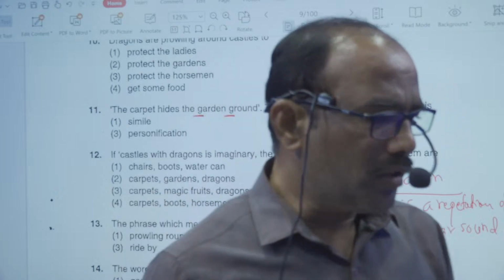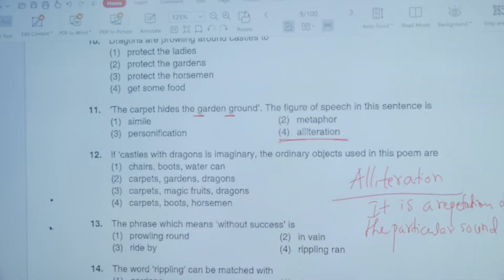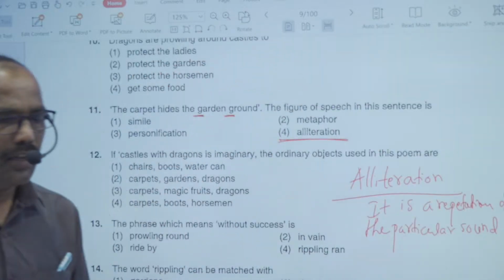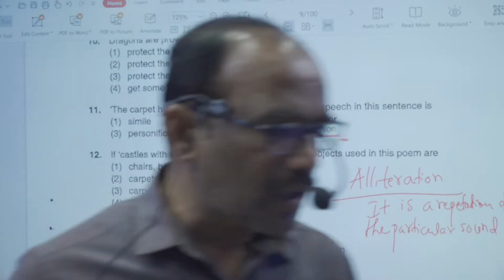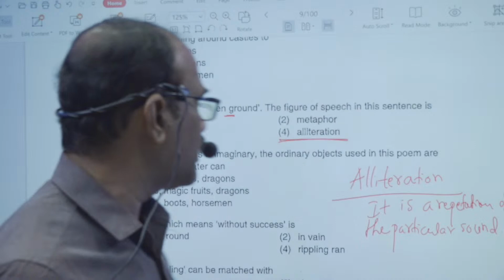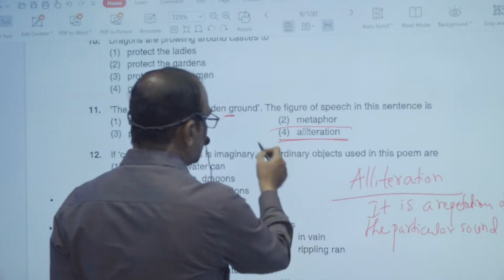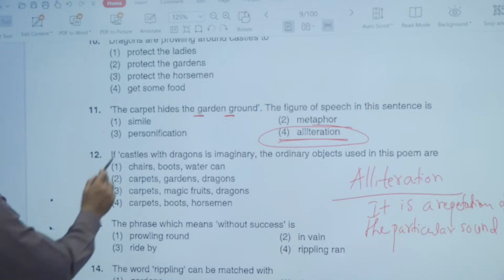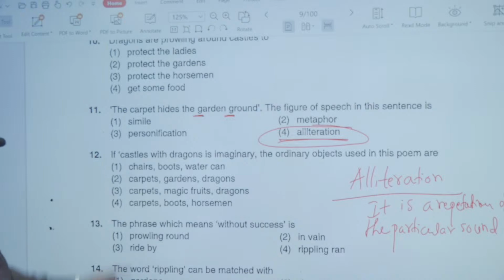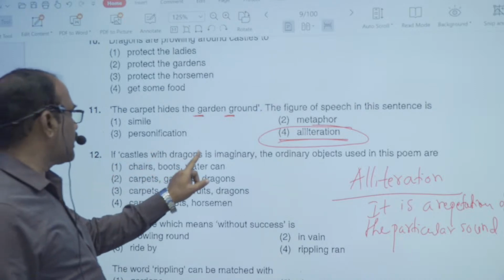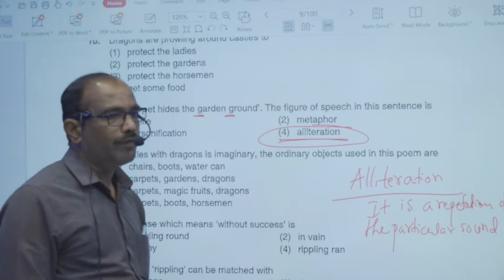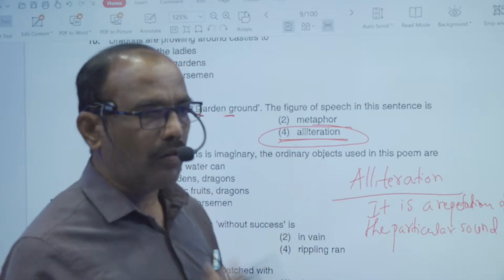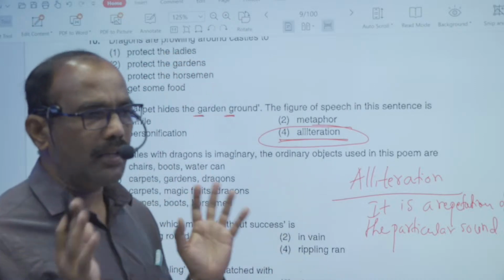If a consonant sound is repeated, that is called consonance. If a vowel sound is repeated, that is called assonance. So totally that is called alliteration. So that's why alliteration is the right option. Look at the next question. If castles with dragons is imaginary. So the first stanza, as told earlier, is an imaginary thought of a child. It is an imagined idea.